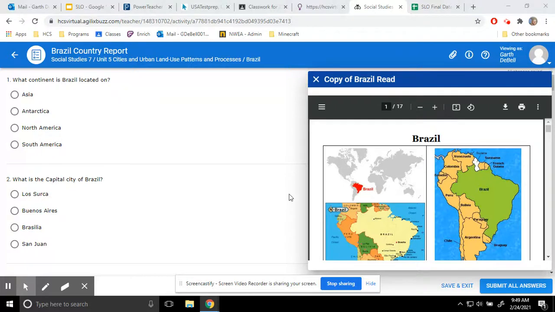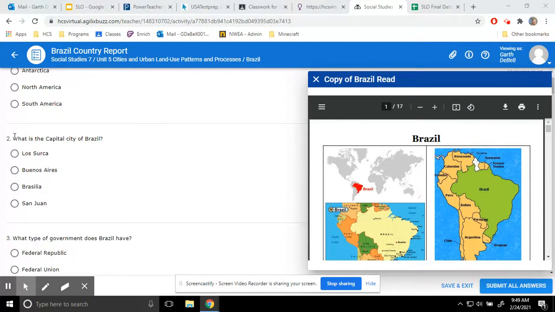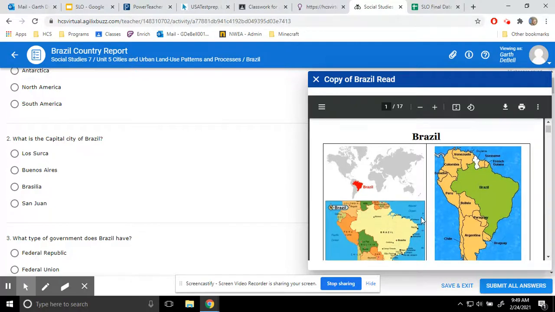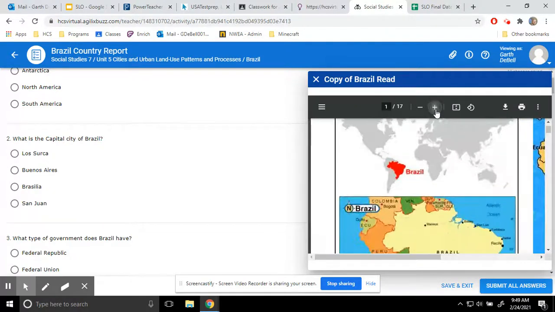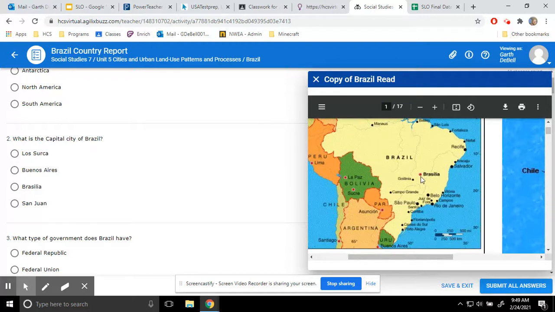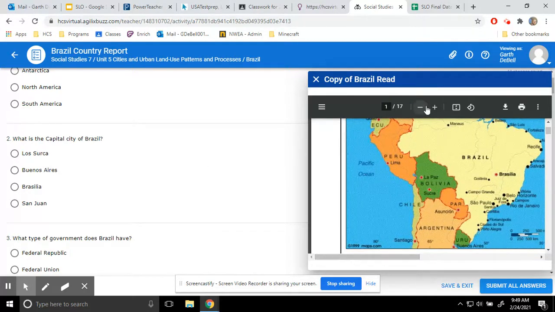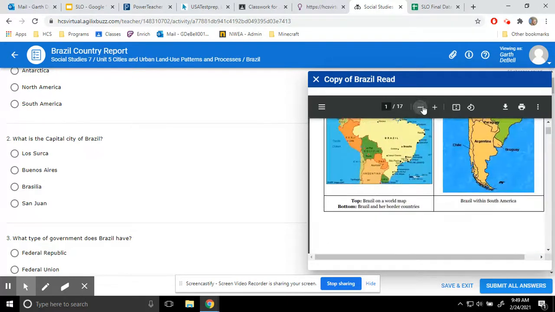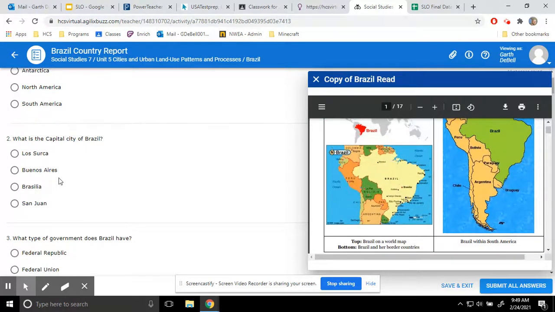I'm not going to give you that one. It's really easy. Just look at the maps here. This is a little harder because it's mentioned in the READ document, but it's kind of hard to find. But if you come to this map, and you zoom in a lot, in Brazil, you can see it has Brasilia marked in red. That is because that is the capital city of Brazil. That is your freebie for today.